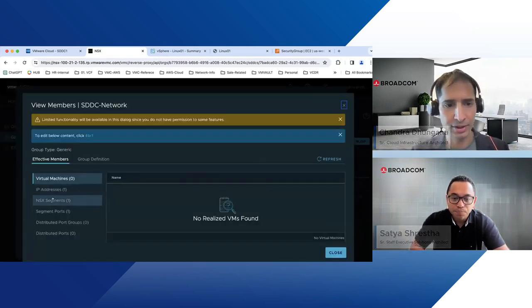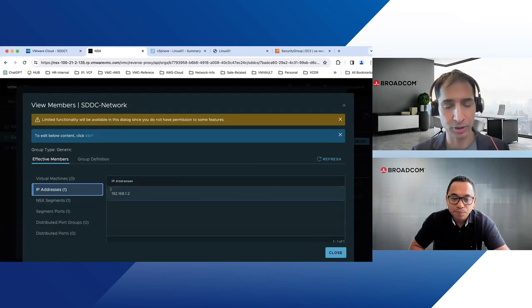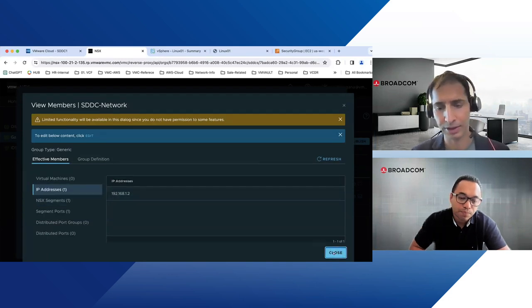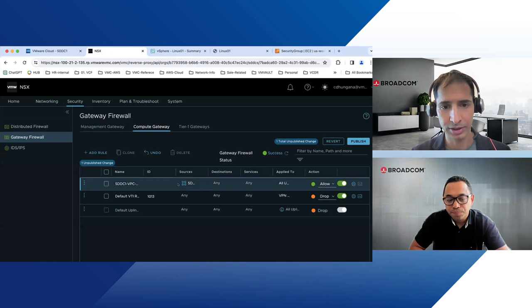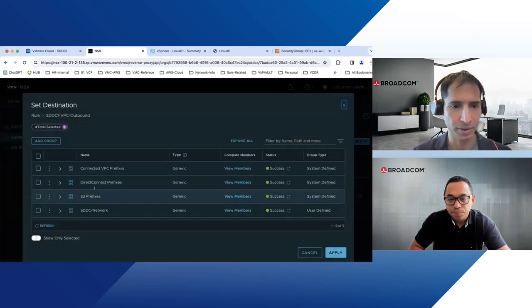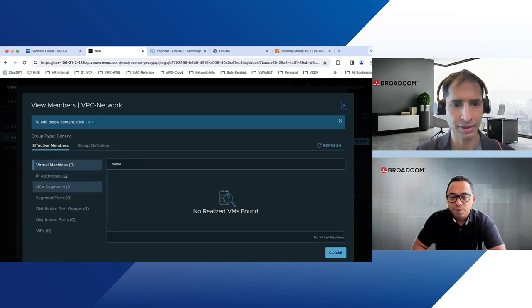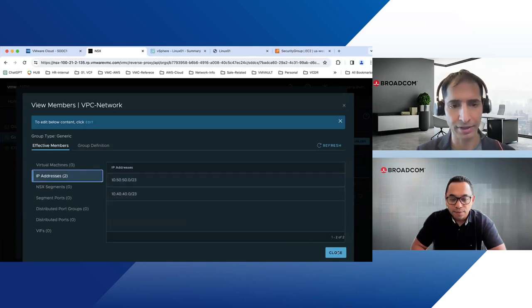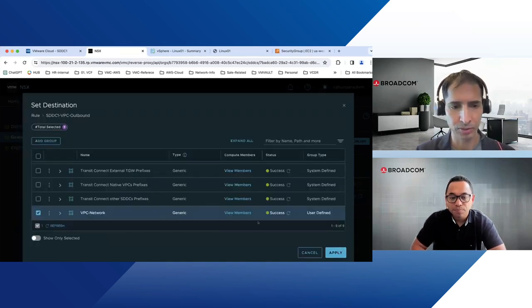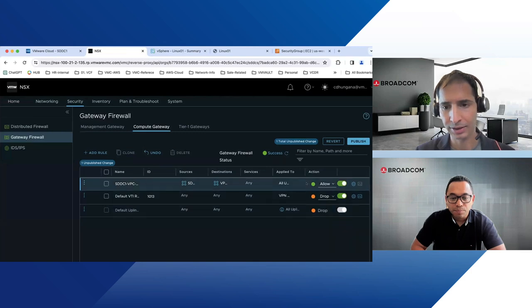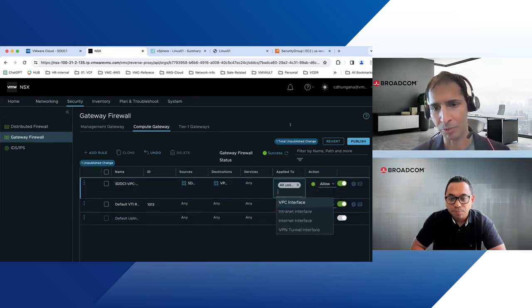If we look at the members, it is the whole segment in there. So this VM is there, the VM we ping. I put that as the source. The destination will be our VPC network. If we look at the members, I have supplied all the sites around there. We choose the VPC networks and apply. For now I put everything on uplink.